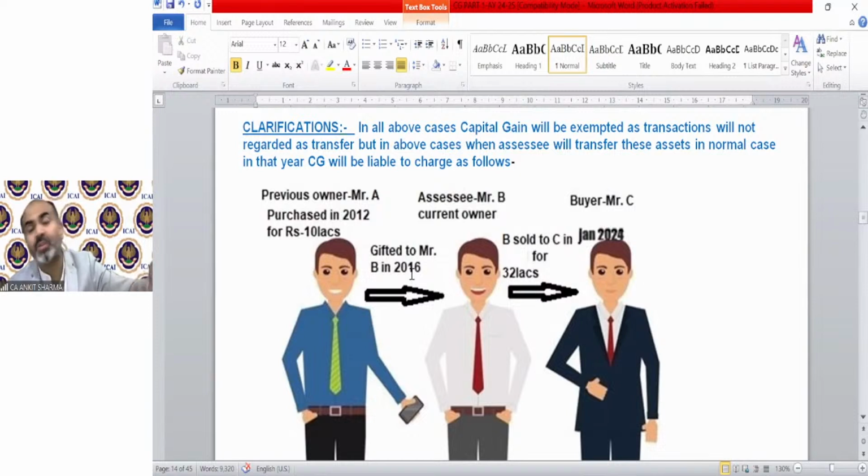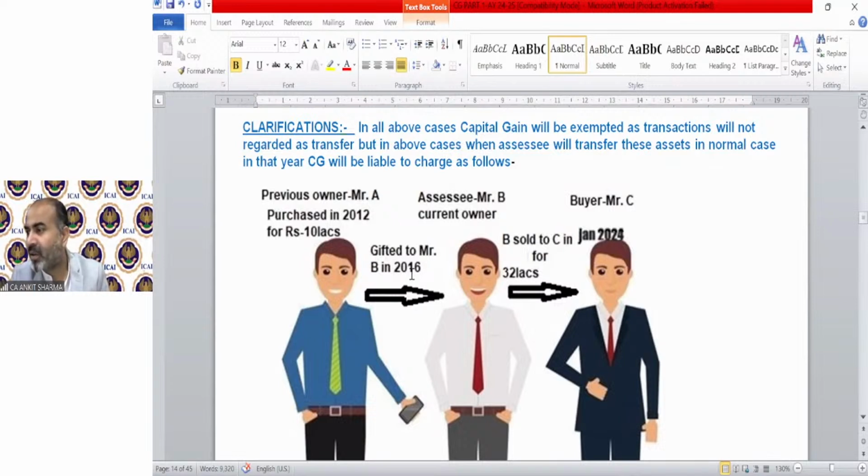Listen to my question carefully. Can you tell me whether there are more chances for a numerical question or for a theoretical question regarding these 12 cases? Think about it.